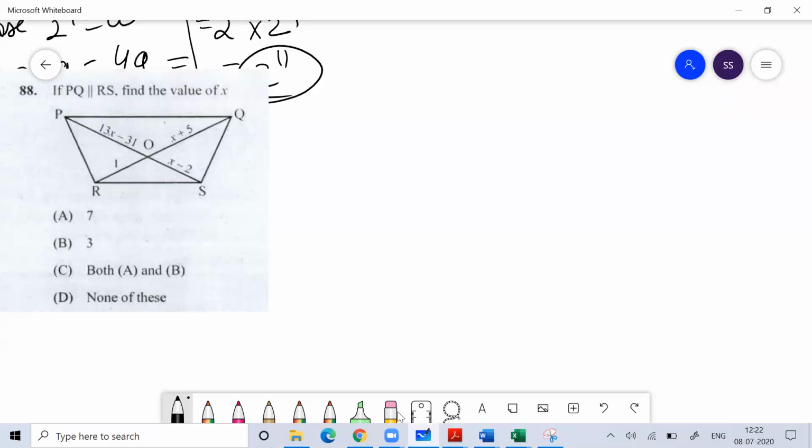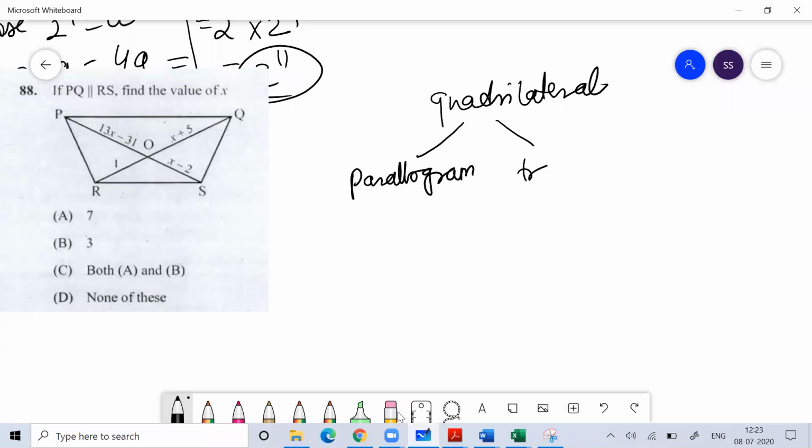Any polygon which has four sides is called a quadrilateral. The quadrilateral can be divided into parallelogram, trapezium, or kite. Any polygon which has four sides is called a quadrilateral. It can be divided into three parts: it can be a parallelogram, it can be a trapezium, or it can be a kite.